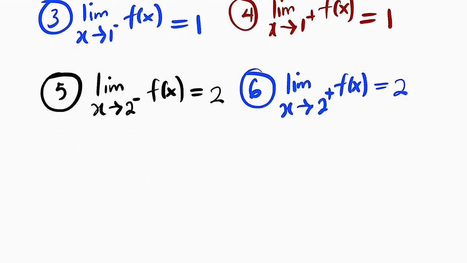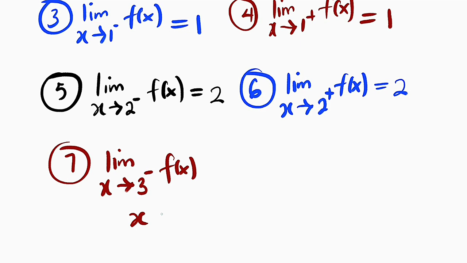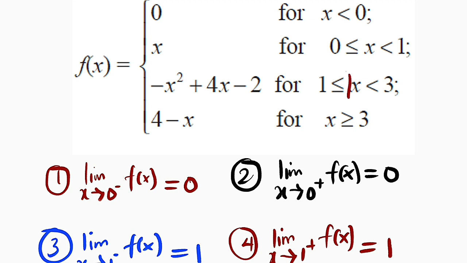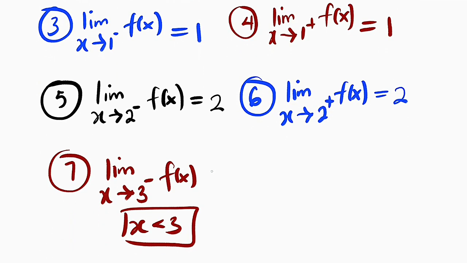Then the last category, we would like to evaluate the limit as x approaches 3 from the left hand side of this function. That means x is less than 3. So where is x less than 3? x is less than 3 here. You can see it there. So we are going to substitute 3 into this function. We have negative 3 squared is 9 plus 4 times 3 is 12, then minus 2. Negative 9 plus 12 is positive 3, and 3 minus 2 is 1. Therefore, the limit will approach 1 directly. This is equal to 1.